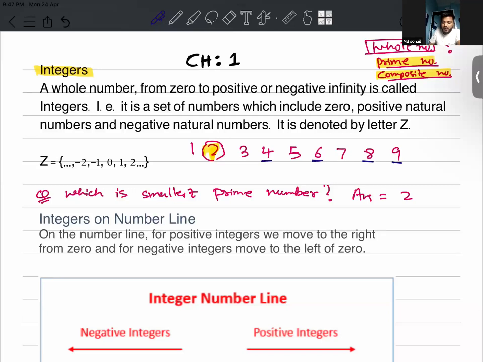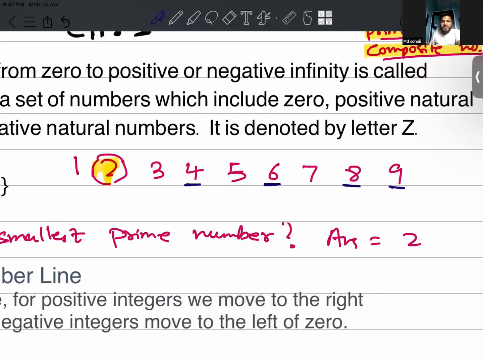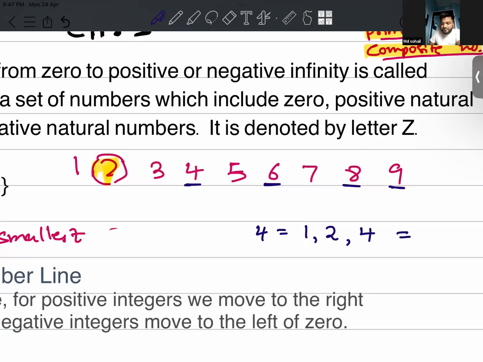If we find their factors, we can easily observe that they have more than 2 factors, like 4. 4 has how many factors? It can be divided by 1, by 2, then 4. So how many factors are here? 3 factors. Very good.